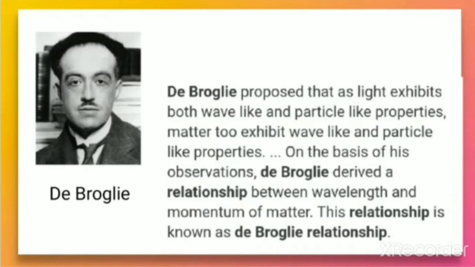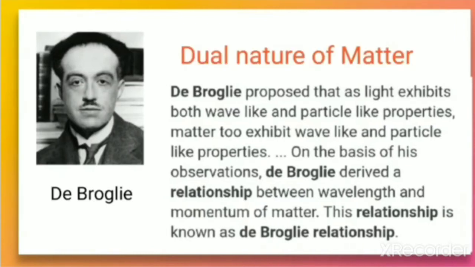On the basis of these observations, he derived a relationship between wavelength and momentum of matter. That relationship is called the de Broglie relationship. So, he observed the dual nature of matter.